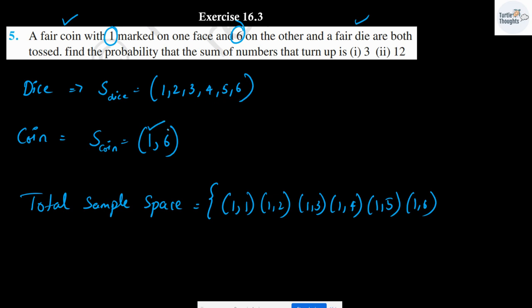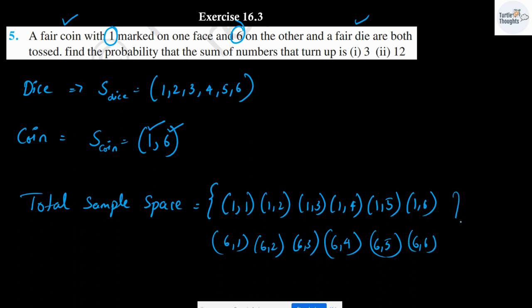Or I can get 6 on the coin, and then all the numbers I can get: 6-1, 6-2, 6-3, 6-4, 6-5, 6-6. Totally, there are 12 elements. The sample space is going to be equal to 12.